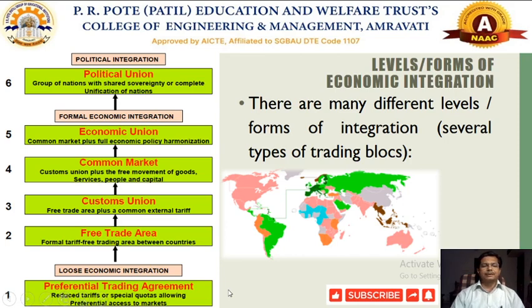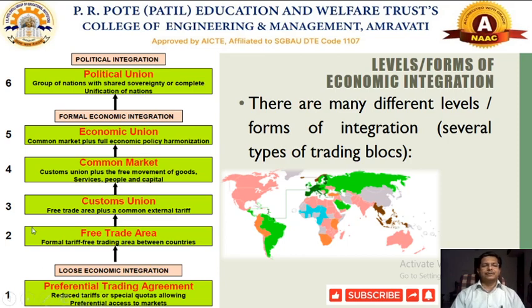Now what will the PTA try to do? In case of PTA, we try to reduce the tariff or use some special quotas and allow some preferential access to the market, so that they can conduct international trade with respect to whatever goods and services, as per the preferences they decide according to their economic policies.